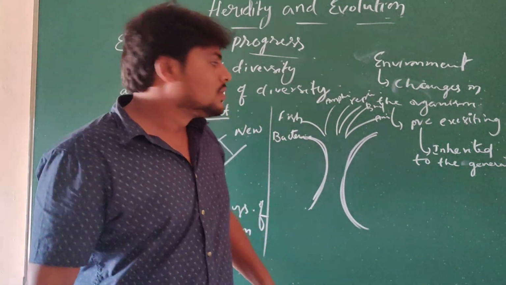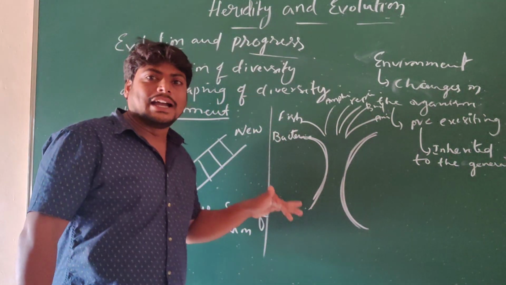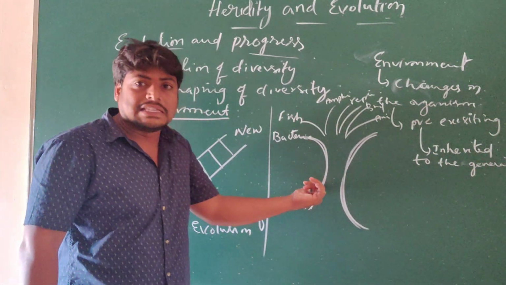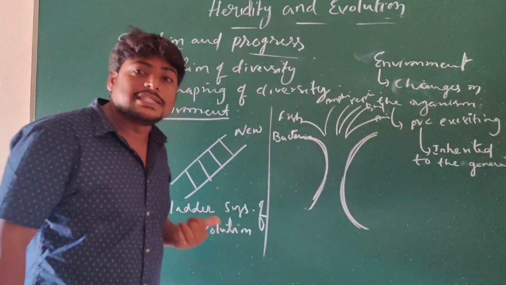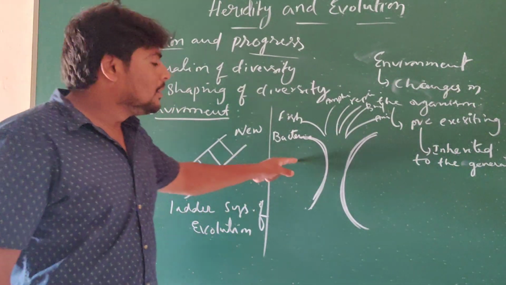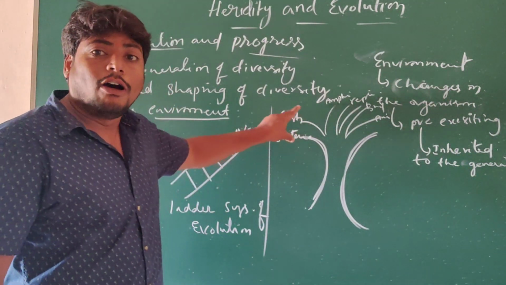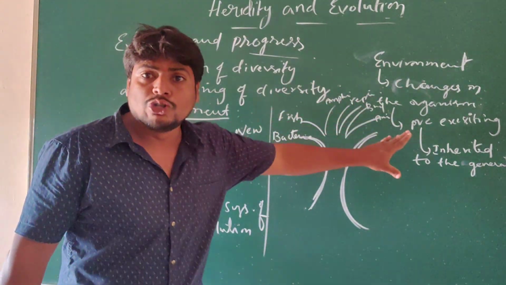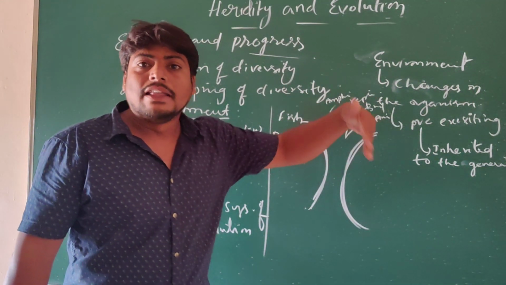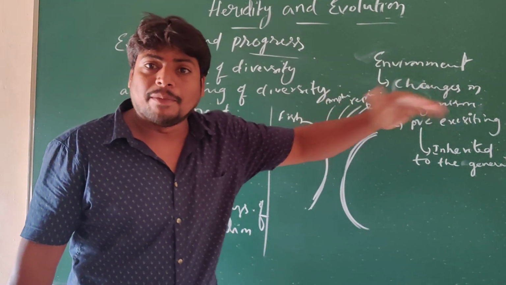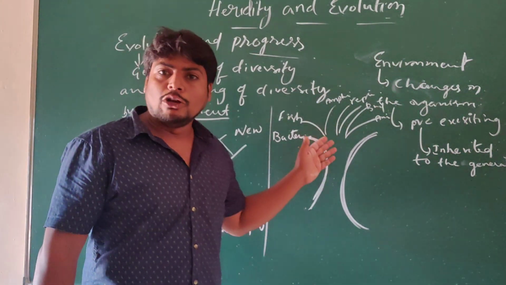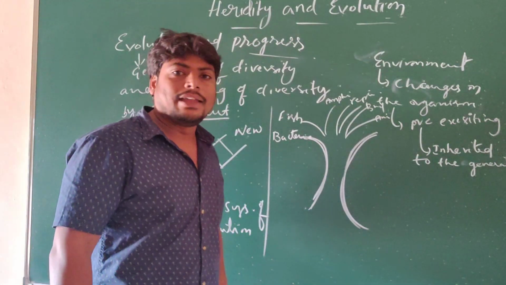Is it clear? So the progression occurs in a ladder or a branching tree system, and compare which is the best one. The branched one. Why? Because without any elimination, what has happened? The progress from simplicity to complexity occurred, which leads to the development of new organisms.